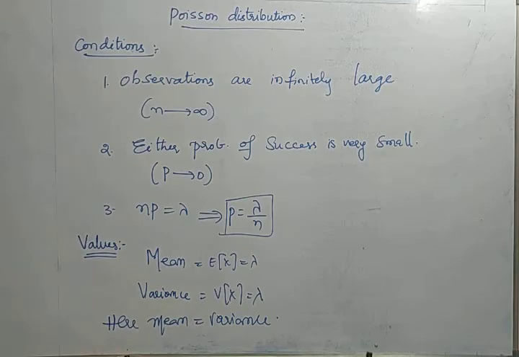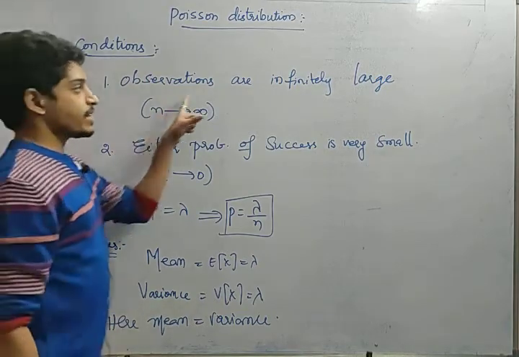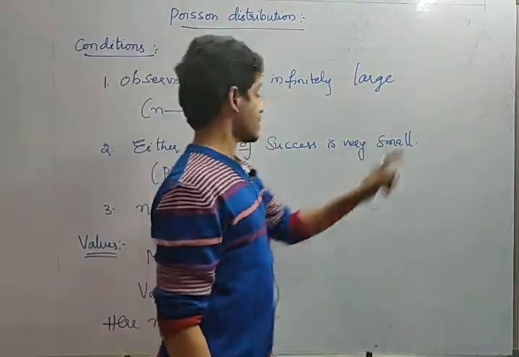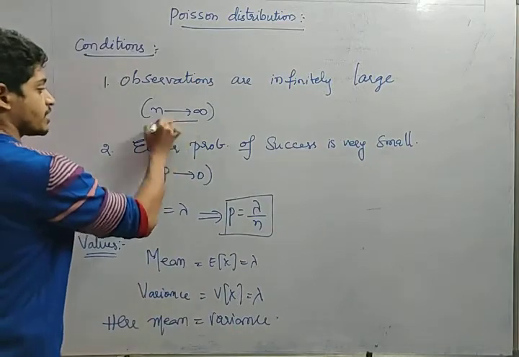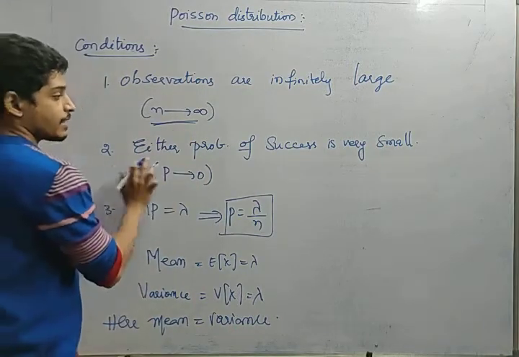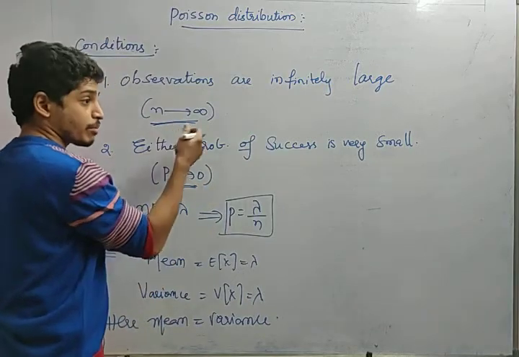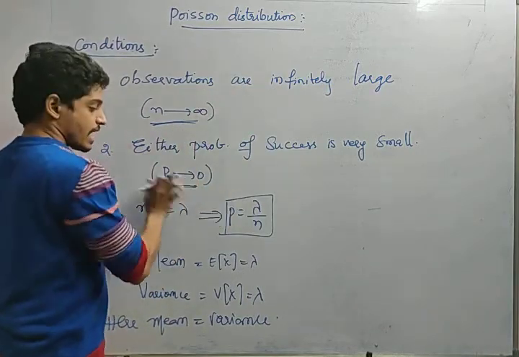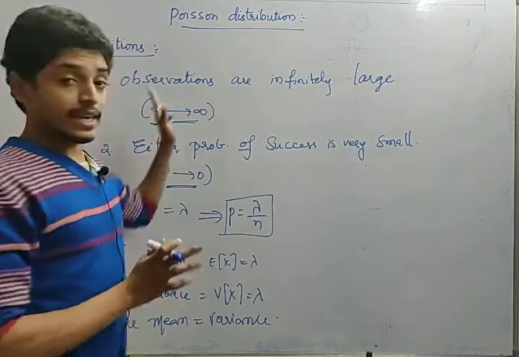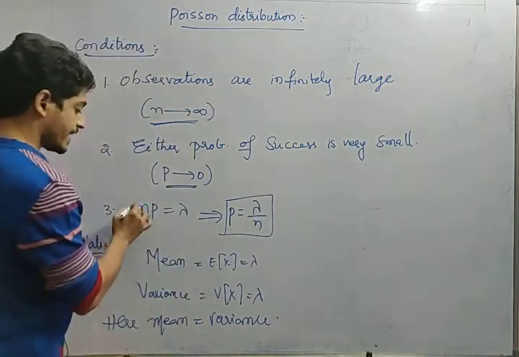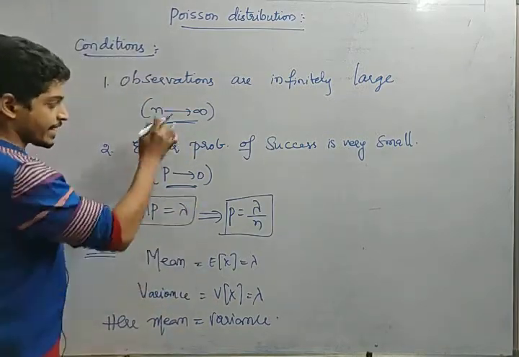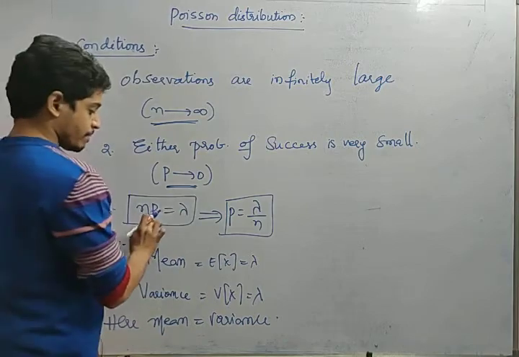So the conditions for Poisson distribution: observations are infinitely large, in the sense that the n value should be very much higher when compared to the p value. Either the probability of success is very small. Okay friends, the number of items should be very large, and the success rate should be very small. In that case we use Poisson distribution, and n into p is equal to lambda, where p equal to lambda by n.